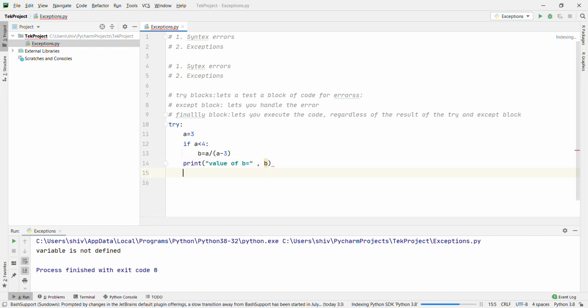Now go with the except block. Okay, we are going to pass two kinds of except: the first is ZeroDivisionError, and the second one is NameError.